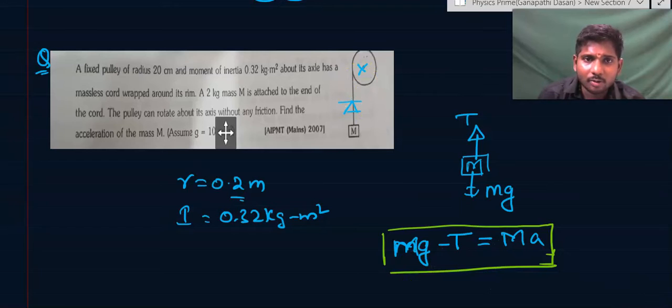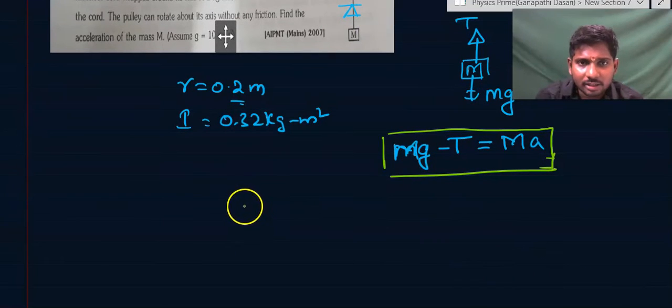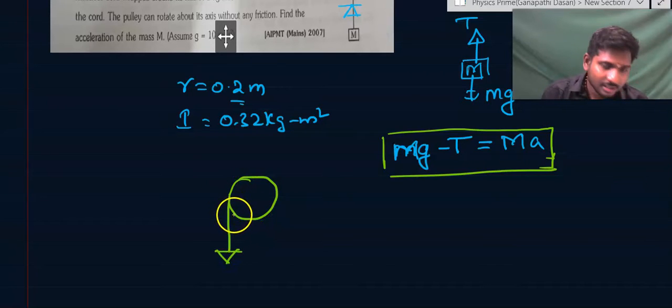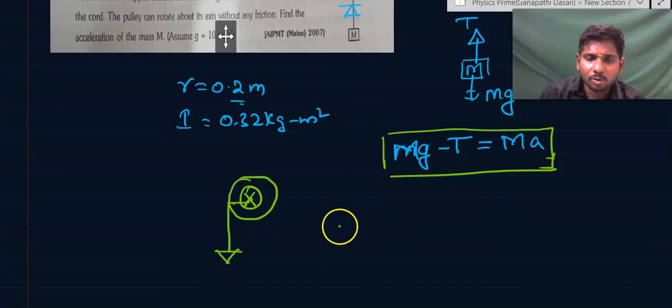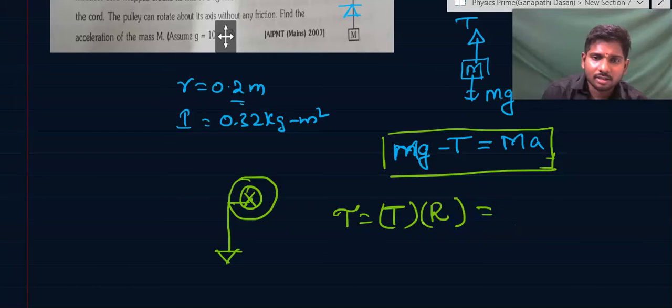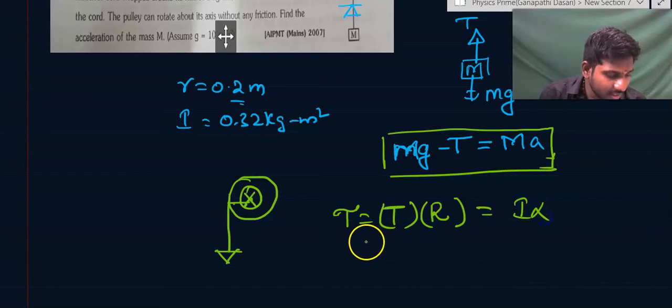The torque is caused only by tension here because there is no friction. If you see the free body diagram of the pulley, there will be tension pulling in this direction. So the tension is actually causing the rotation in the pulley. The pulley is rotating about its axis. From the formula, torque is equal to force into perpendicular distance, T into the radius of the pulley. That is equal to I alpha. I is given as 0.32 kg meter square.